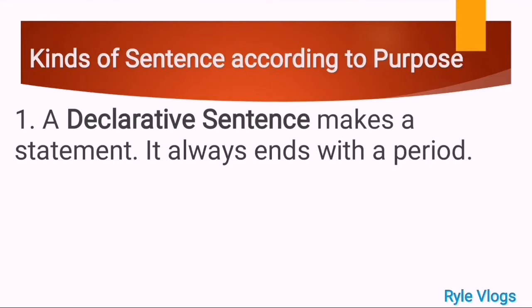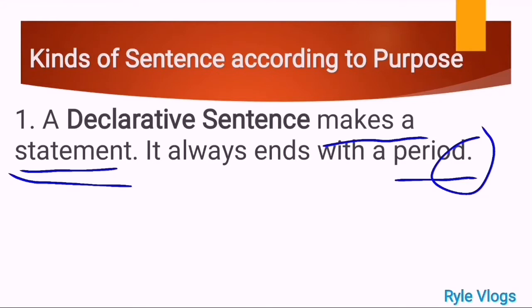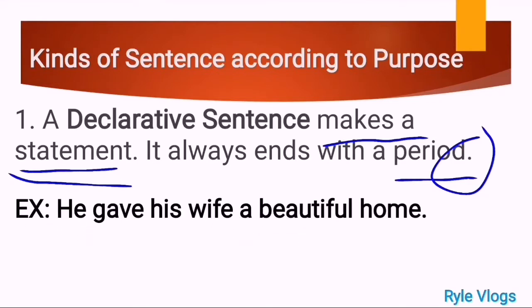So the first kind of sentence according to purpose is declarative sentence. And what is the purpose of a declarative sentence? To make a statement, okay? Do not forget that one, make a statement, and it always ends with a period. For example, he gave his wife a beautiful home.